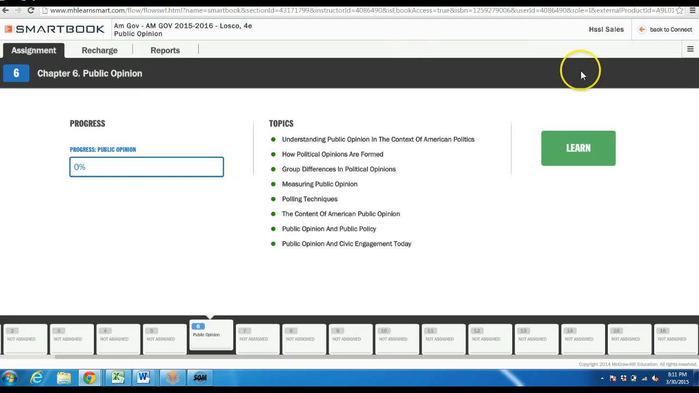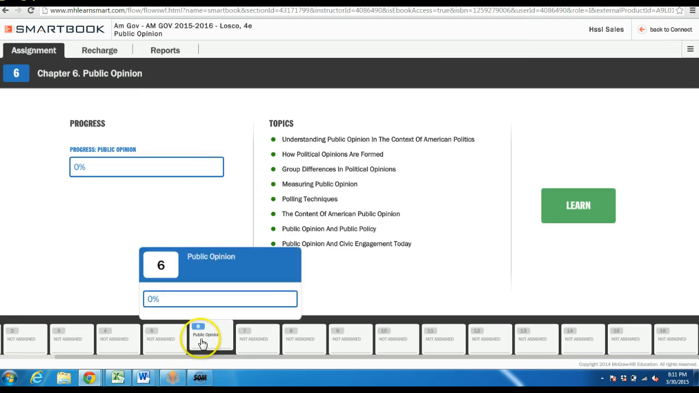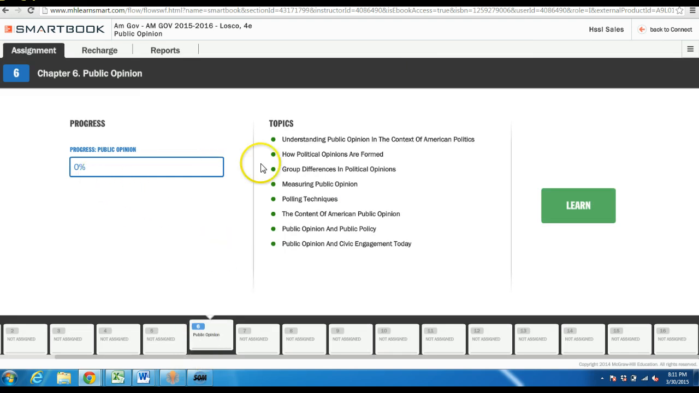Mine didn't go directly to there because I'd been in this before. But you're going to see public opinion. I have 0 progress so far. Here are the topics that are going to be covered for me. So this first page tells me exactly what I'm doing. I'm going to go ahead and click learn.